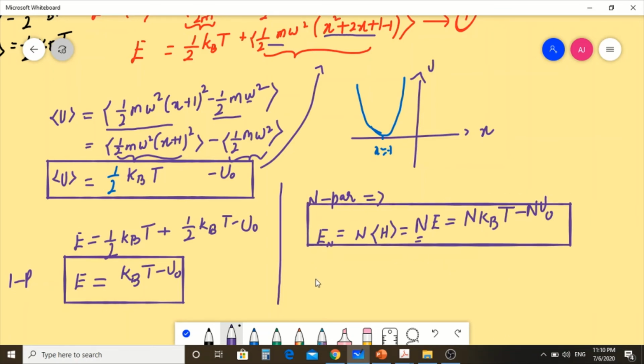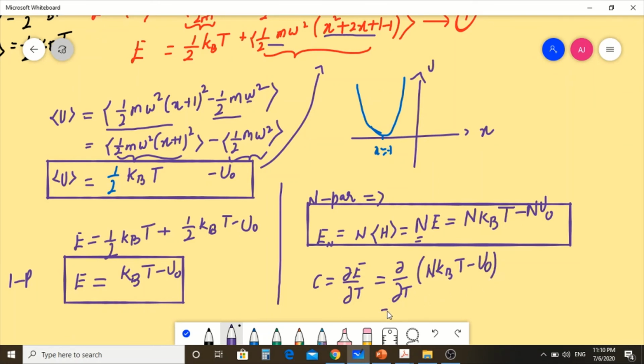Now we can find the value for the specific heat. The specific heat is simply defined by the first derivative of the energy with respect to the temperature, dE by dT. So d by dT, if I substitute this energy here, N kBT minus N U naught.